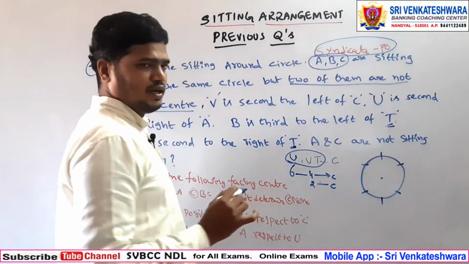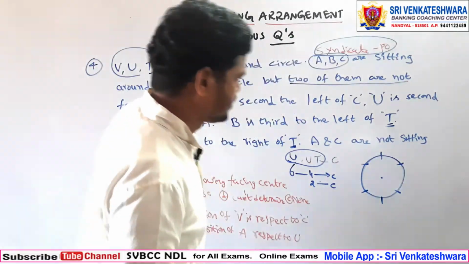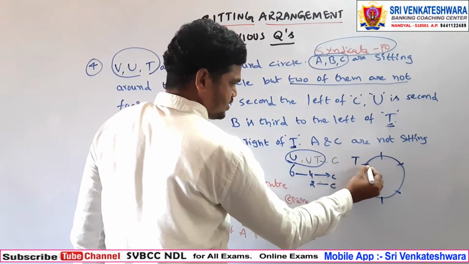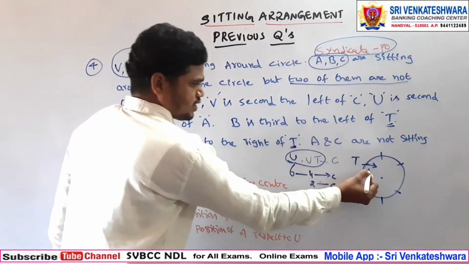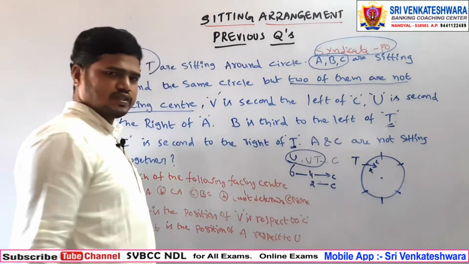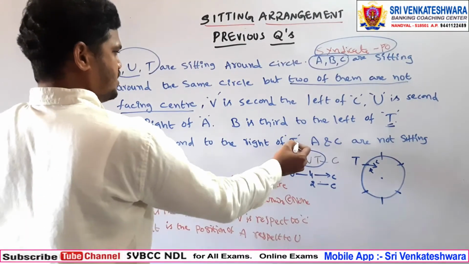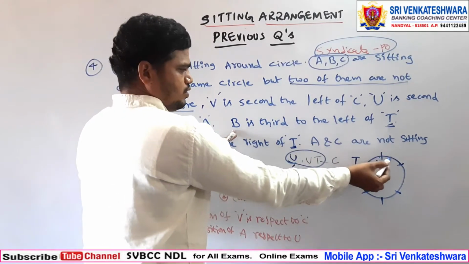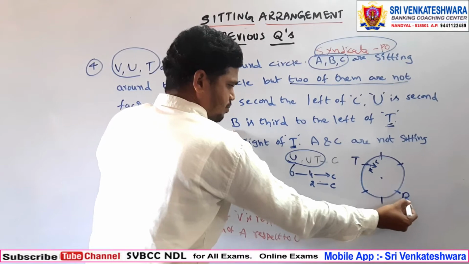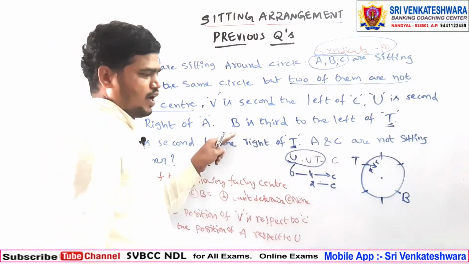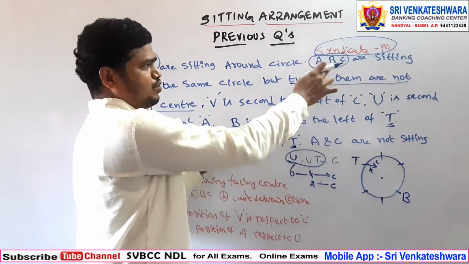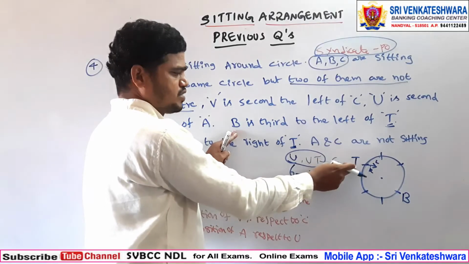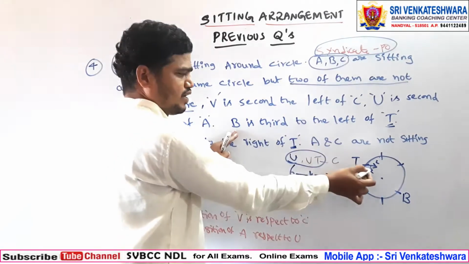Okay, so first we will fix the place of T. So see here, for example, I will take T here, and it is towards the center. Towards the center means this is the right and this is the left. So what is the information related to T? B is third to the left. So left: 1, 2, 3. So this is B's place. And don't fix the left and right of B, because we don't know which one should be left, as we don't know whether it is towards the center or away from the center. But we have clear information about T: it is towards the center. That's why I have taken the right and left.